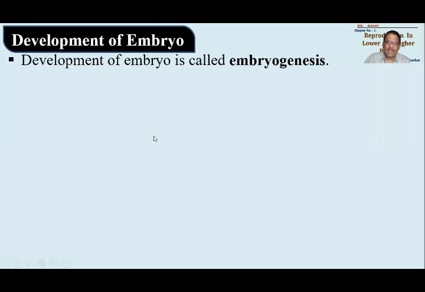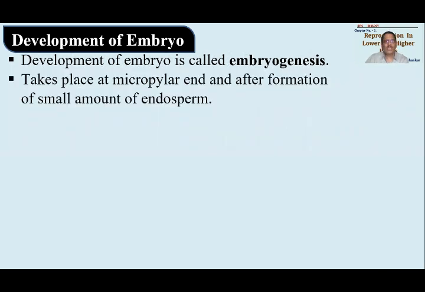Okay. Now how will the development of embryo take place? That we have to understand. This is again a multi-step process. Development of embryo is called embryogenesis. This embryogenesis will take place at the micropylar end, immediately after the formation of a small amount of endosperm. I said that endosperm tissue will proceed further.